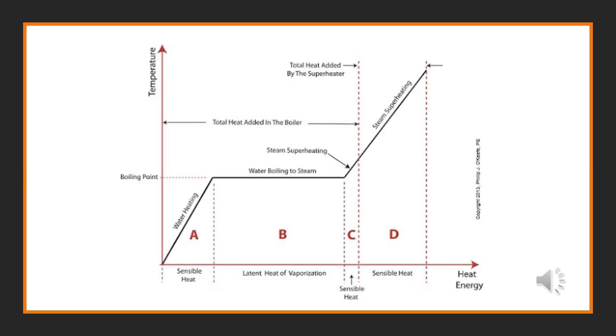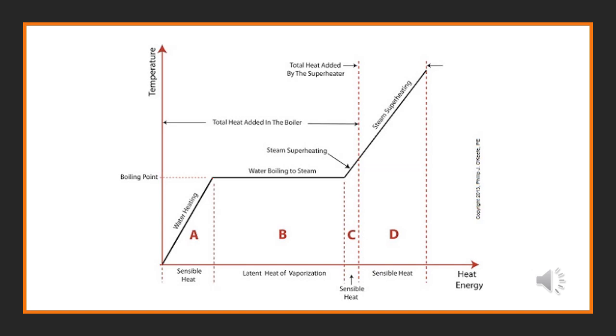In this diagram, as you can see, it is similar to the previous ones, but here there are no temperature values and no heat content values, only A, B, C, D regions. From 0 to this is the boiling point of water, water is heating, this is the phase A.